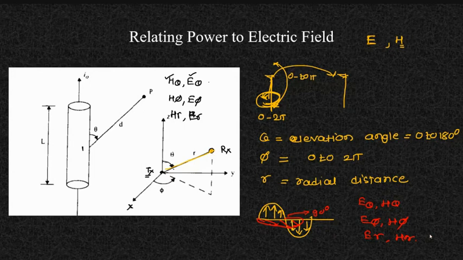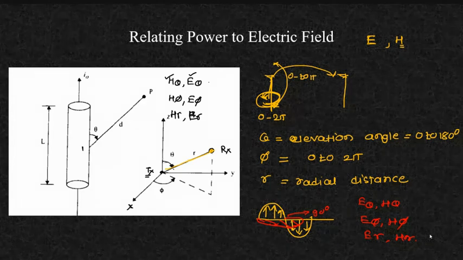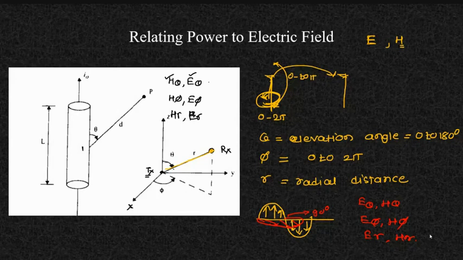ठीक है, I hope the things are clear here. Now next one is, if we are going to talk about an antenna whose length is very much less than lambda, lambda is nothing but the wavelength of my transmission. अगर ऐसा एंटीना आप यूज कर रहे हो तो उसका जो भी E phi और H theta कंपोनेंट होगा वो zero होगा. We are not going into the antenna kind of things right now.